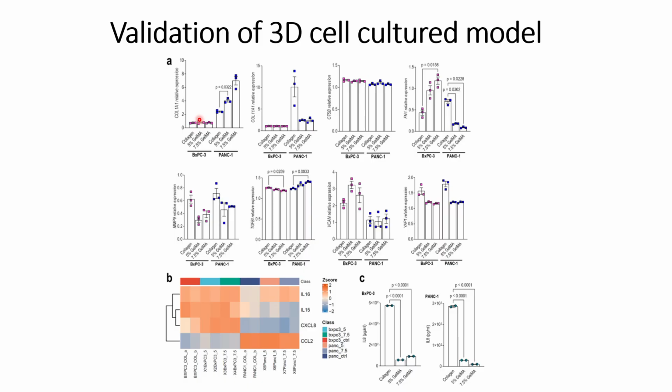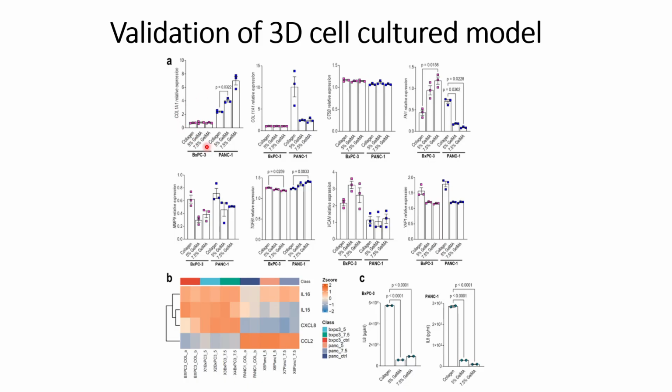For this comparison, they compared the qPCR results of ECM related genes and secretome related genes, and then compared these results with the transcriptomic results that they had got previously, that we discussed when we were discussing the previous results. So let's start with ECM, the extracellular matrix related genes.